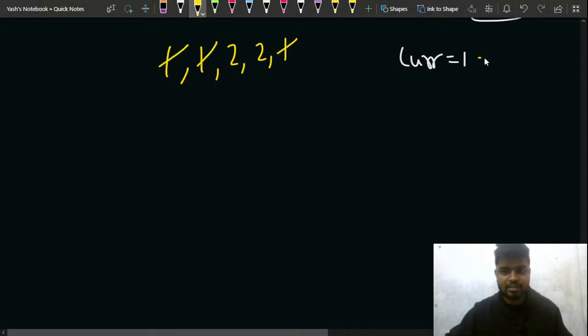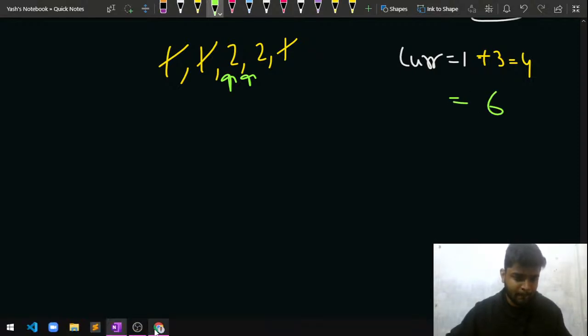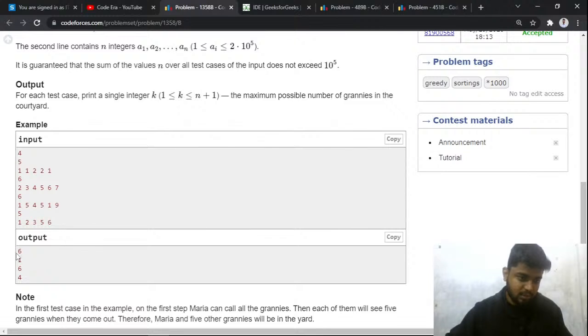So I'll increase the count by 3. Now the count becomes 4. The current count is 4. After that these 2 grannies also can come, so the count becomes 6, right? And you can see that 6 is the answer.